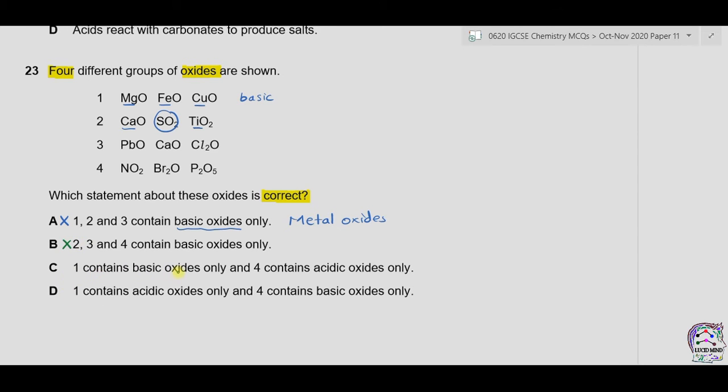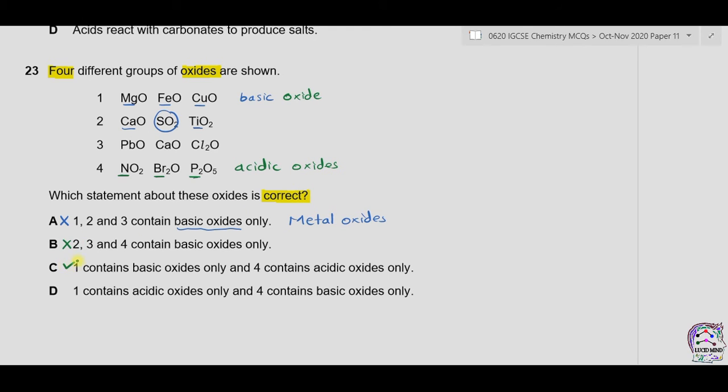C. 1 contains basic oxides only and 4 contains acidic oxides only. Now in 1 we know that all are metal oxides and they are basic oxides. Let's look into the 4. We have non-metal nitrogen. Bromine is non-metal. Phosphorus is non-metal. So all oxides are non-metal oxides. So non-metal oxides are acidic in nature.